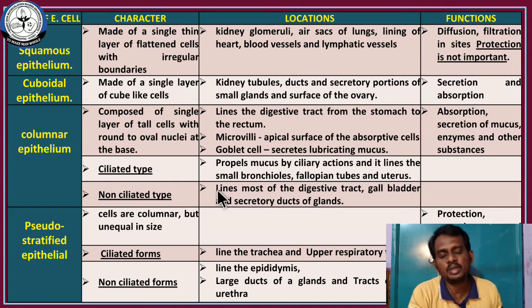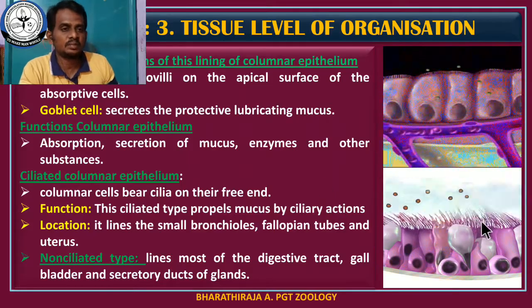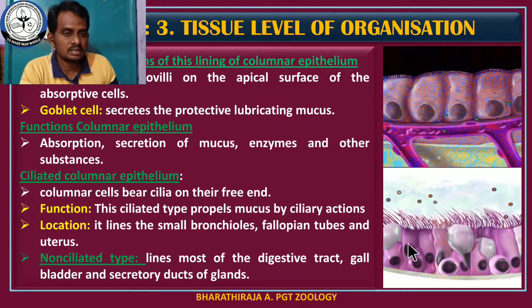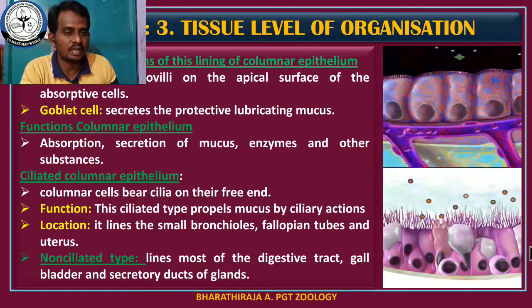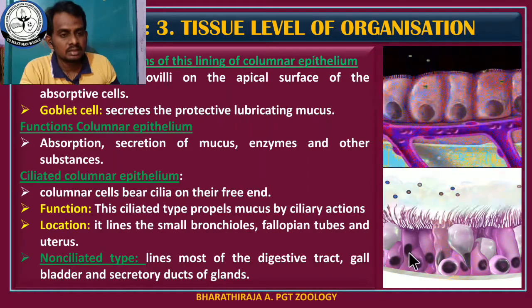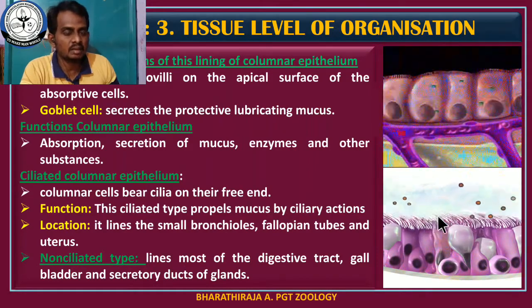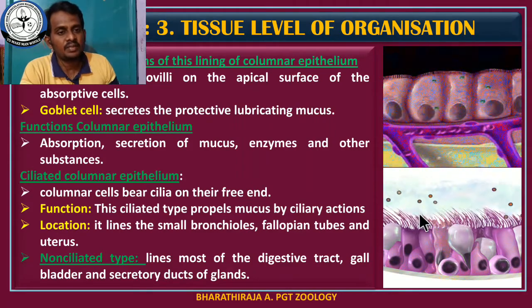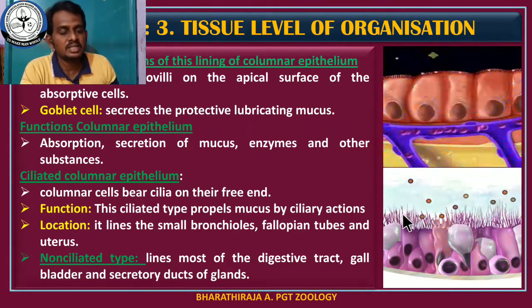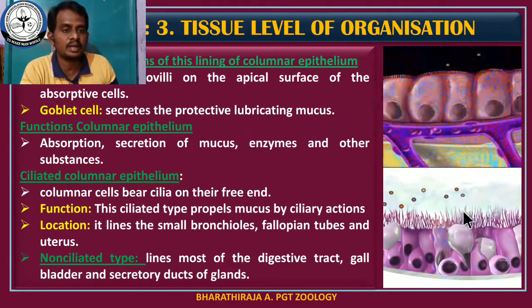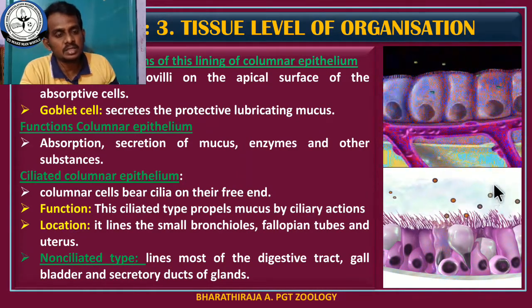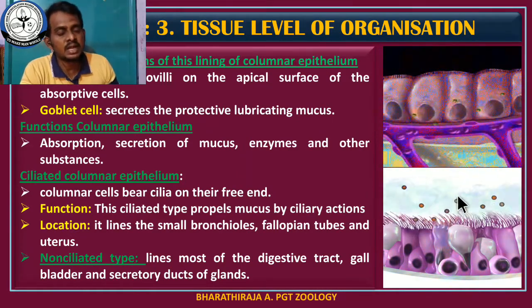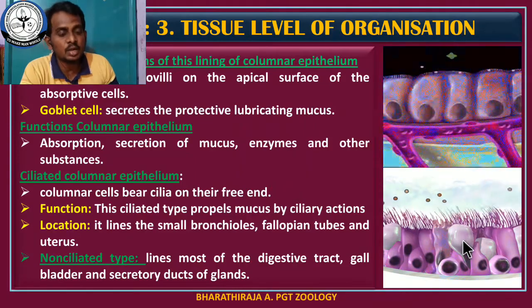I would like to show the picture of these columnar epithelial cells. Students, see this picture. These are the cells, an example of columnar epithelial cells. These columnar epithelial cells contain cilia, and the cilia perform the ciliary movements. These ciliary movements are responsible for expelling the pathogen. This is mucus, and this mucus is secreted by these cells. This is a goblet cell.